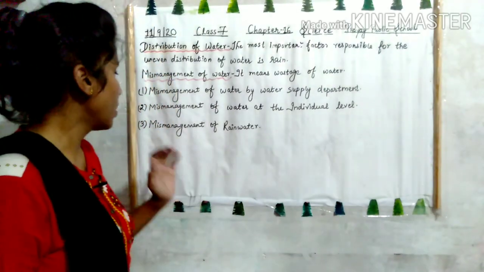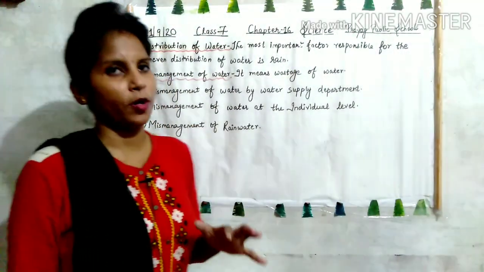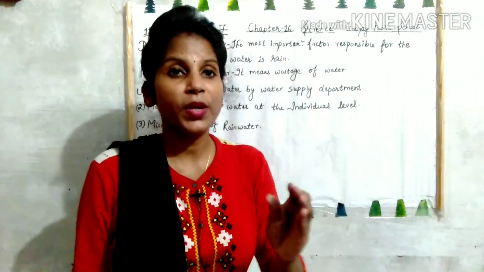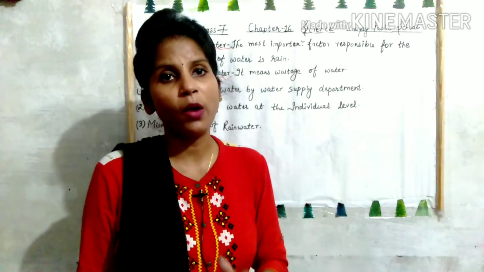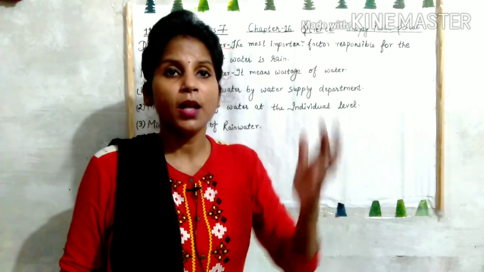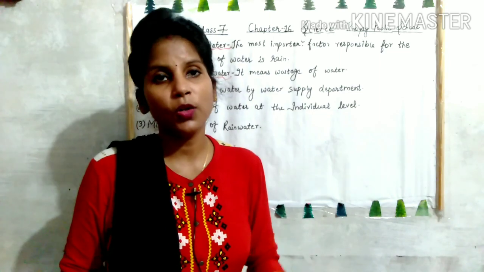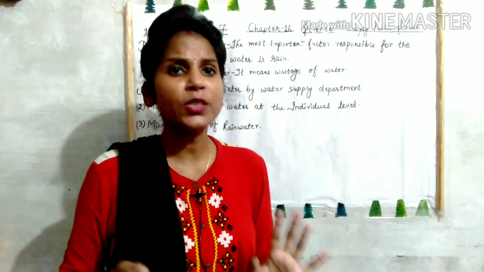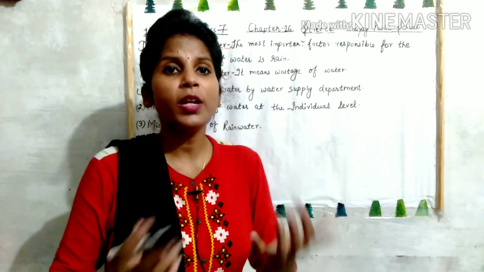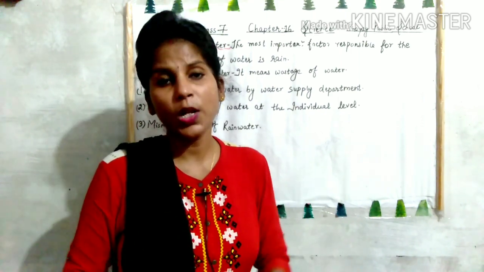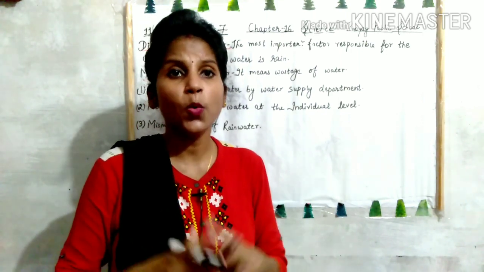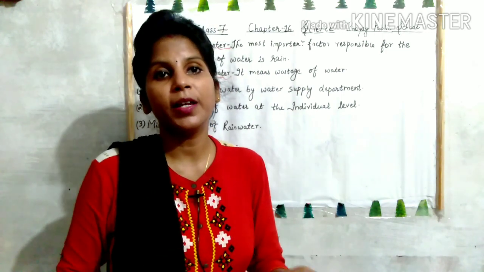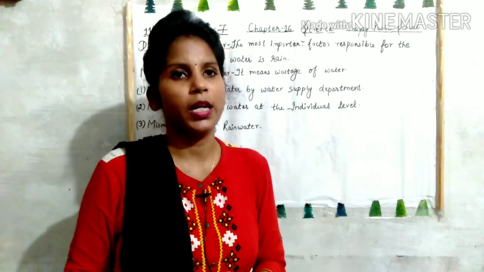Okay. Now mismanagement of rainwater. As we all know that rain is the main source of underground water. What happens when rain comes? The rainwater goes into the drains and it's wastage. So through rainwater harvesting we can save the rainwater and we can replenish the underground water again.